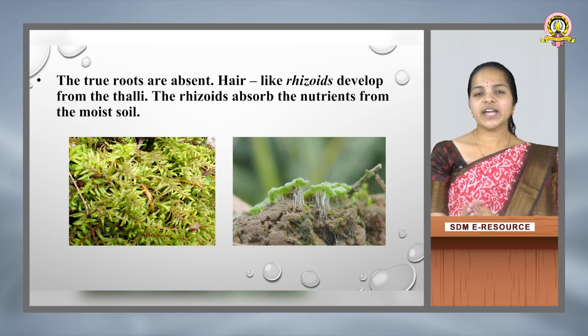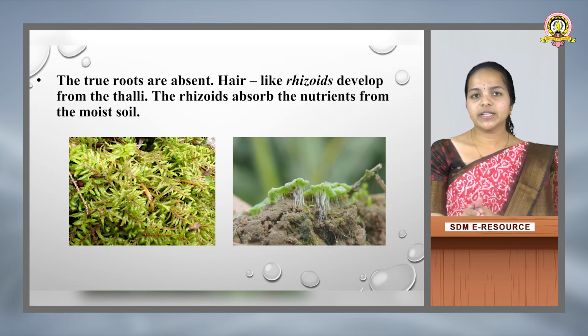And the true roots are absent. So now we have a question: if the roots are absent, then what about their conduction, their transportation of minerals or water? In this case, they have a structure called rhizoids. These rhizoids are tiny hair-like structures which help in absorption of minerals as well as water from the soil. Hence they do not have a vascular system, they have only the rhizoids,